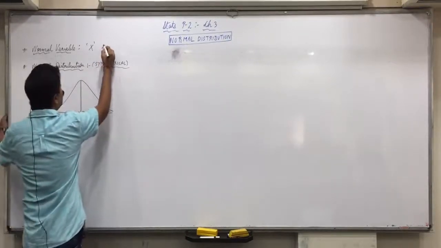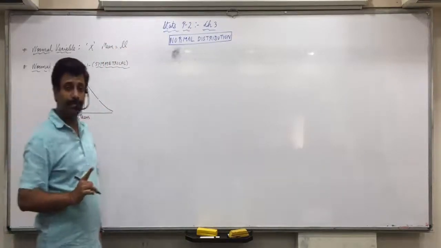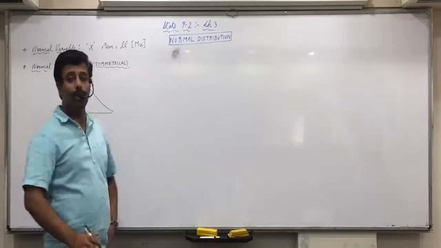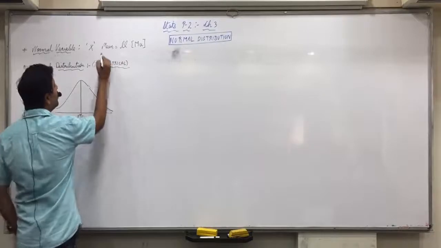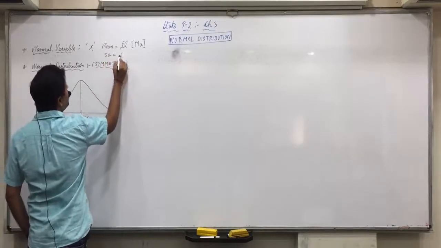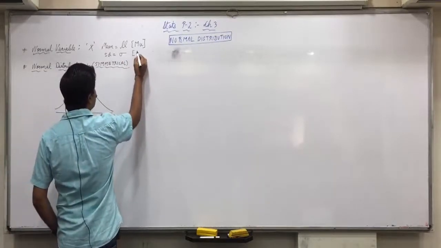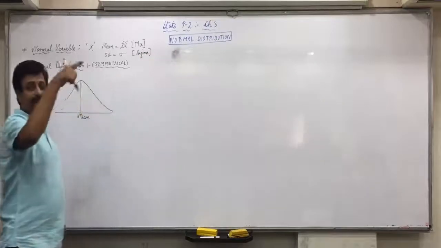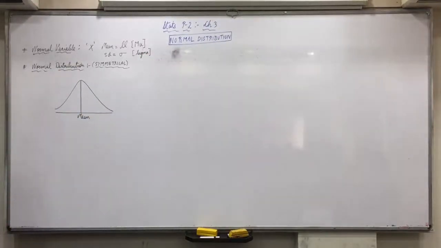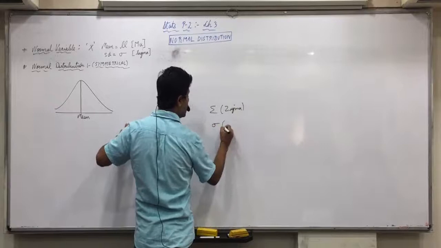Mean of a normal variable is denoted as mu. What is this sign called? Not mu, it's mu. Mean is mu and standard deviation is denoted as sigma. This is sigma, and this is the mean.